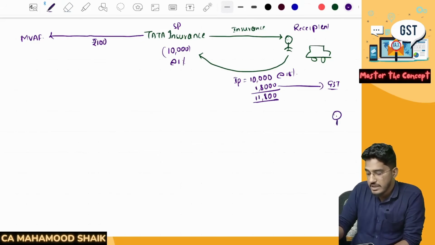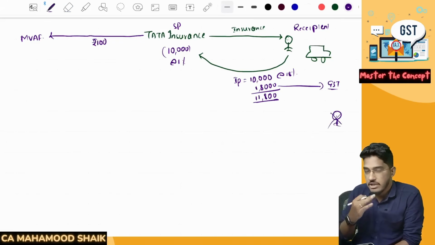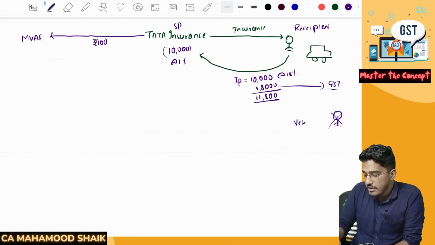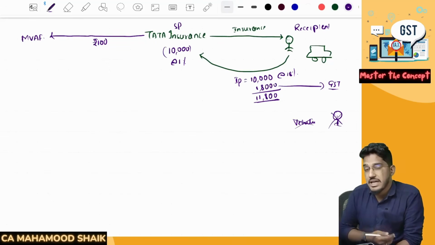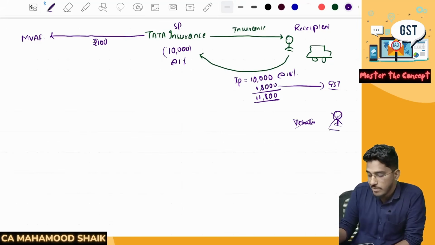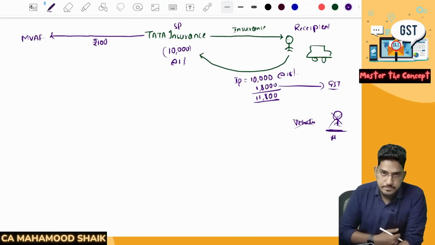But sometimes there will be hit and run cases, where a person is hit and the vehicle does not stop and leaves. In that case, you will not be able to trace the vehicle, and since you are unable to trace it, you will not be able to find out which insurance company gave the policy. For all those cases, from this fund, the amount will go to the medical treatment of this person.